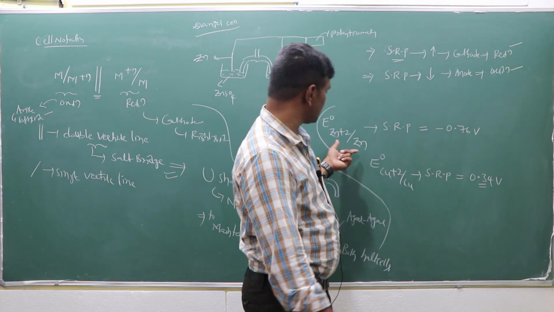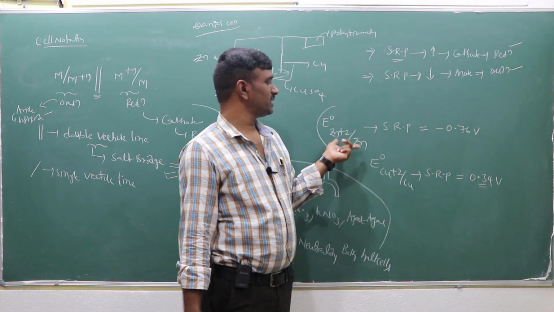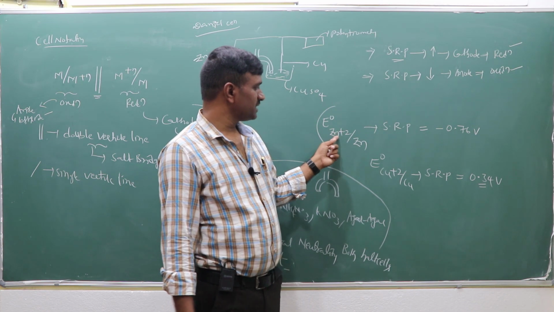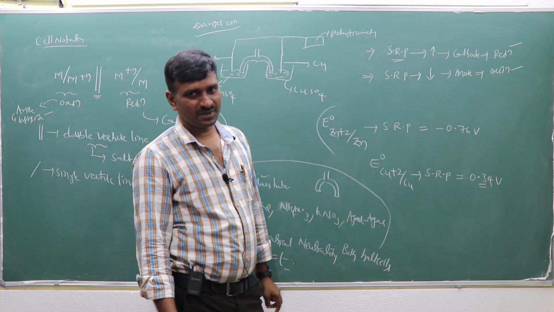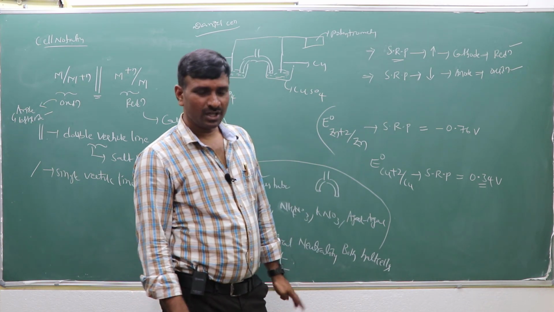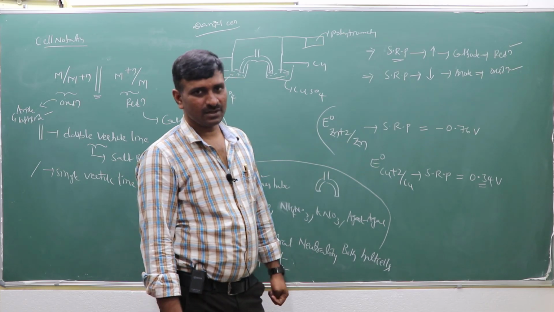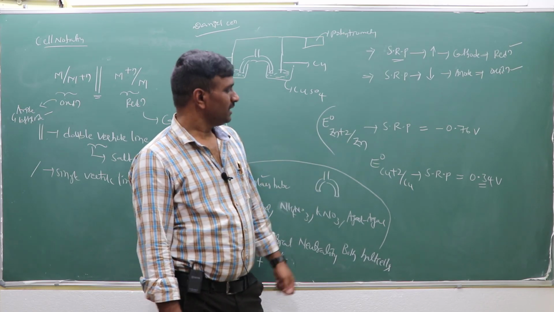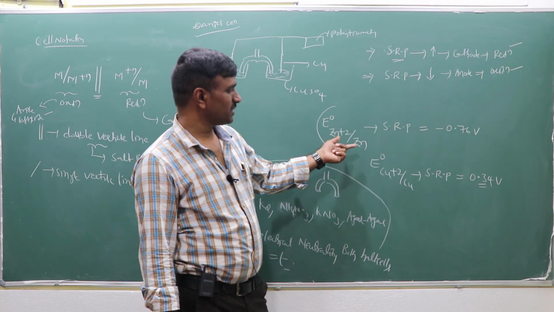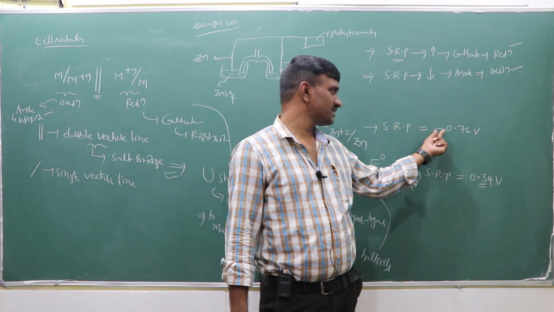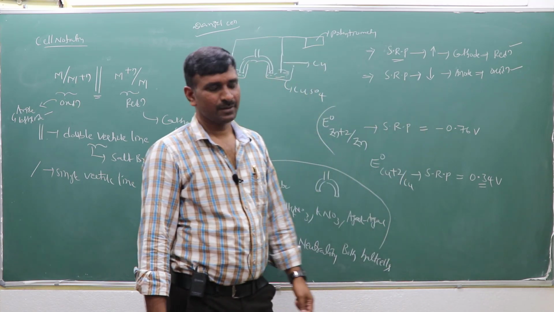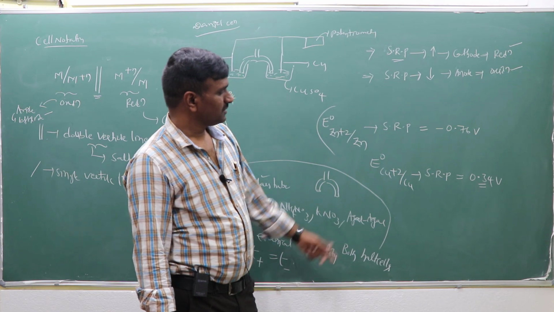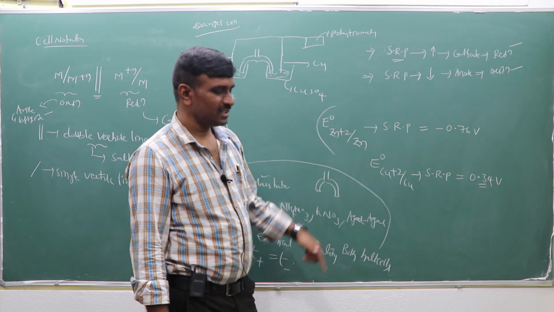Sometimes oxidation potential is given, and you can convert that to the reduction potential. If zinc going to zinc 2+ is given as 0.76, an oxidation potential, don't get confused about which acts as cathode or anode. You can convert the oxidation potential to the reduction potential by changing the sign, which gives minus 0.76. So these are the two standard reduction potential values.